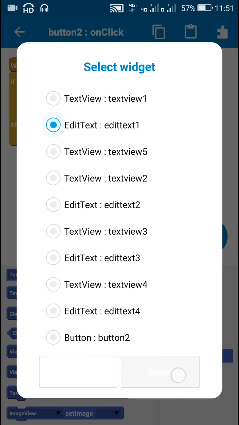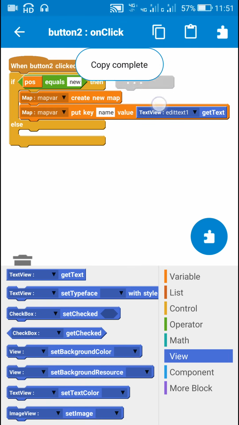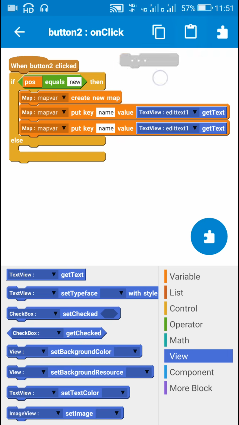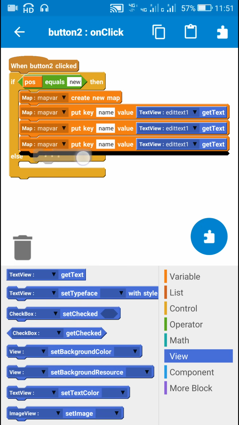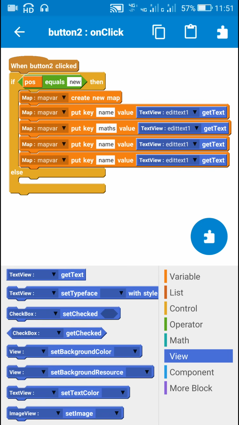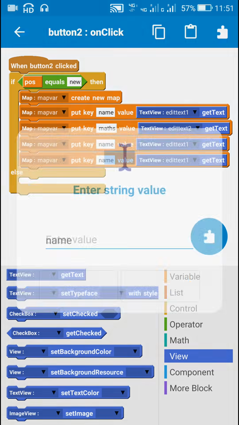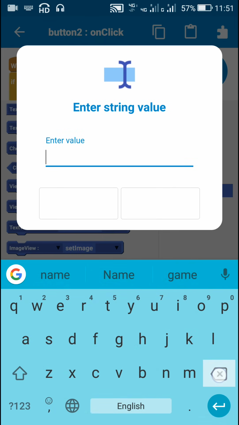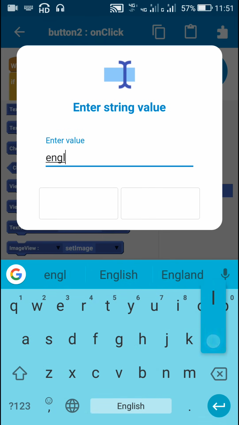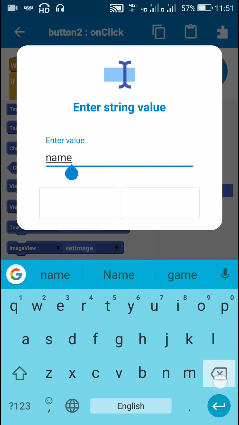Edit text 1 is for names, so this is added to the map variable with key name. Now similarly for the subjects, I will save the marks in maths, which is edit text 2. Then I will use key English for edit text 3 and key science for edit text 4.